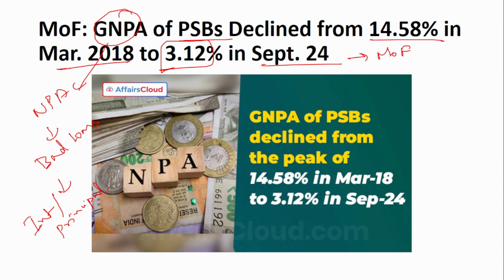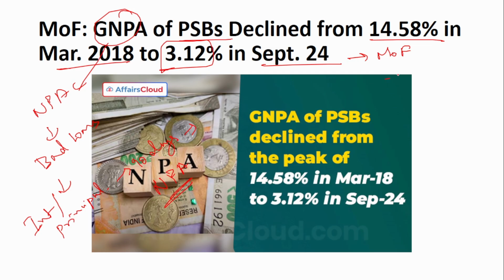So when the loan borrowers do not repay their interest or principal for straight 90 days, then that loan becomes an NPA. So these are not good for the bank. These affect the financial system. These weaken the banking. So that is why it is very important to control the NPA and also to reduce the NPA.